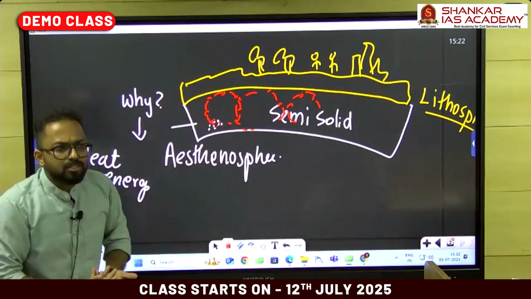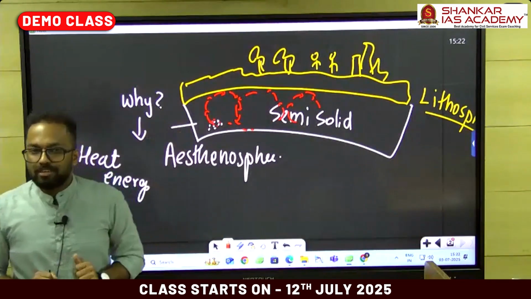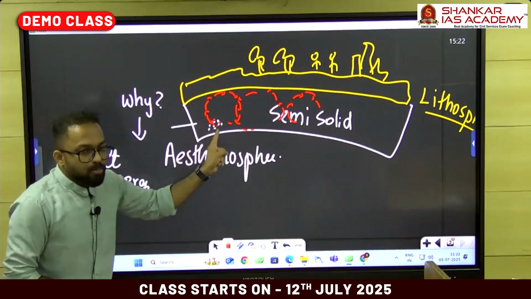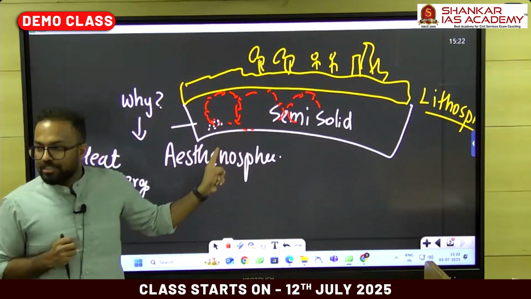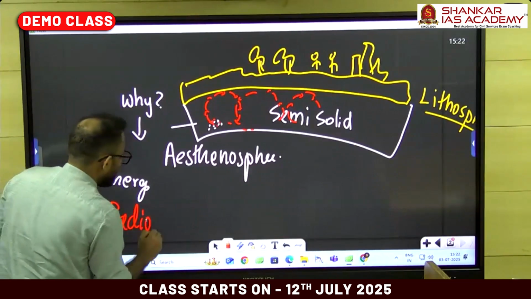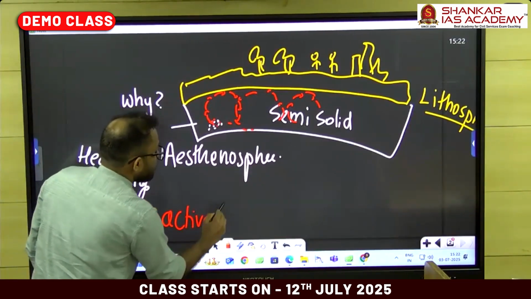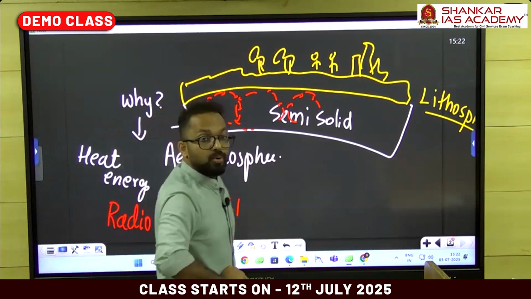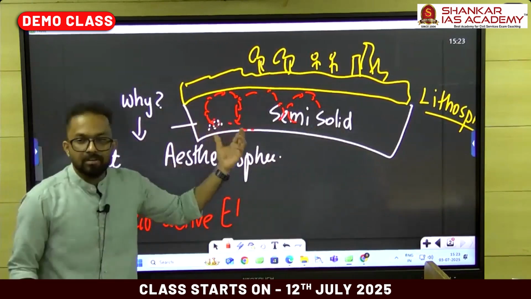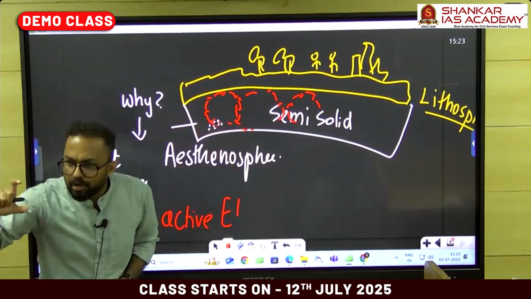And what is responsible for this generation of heat? It is the presence of radioactive elements, like uranium and thorium. There is an immense amount of uranium and thorium within a depth of around 100 to 400 kilometer.